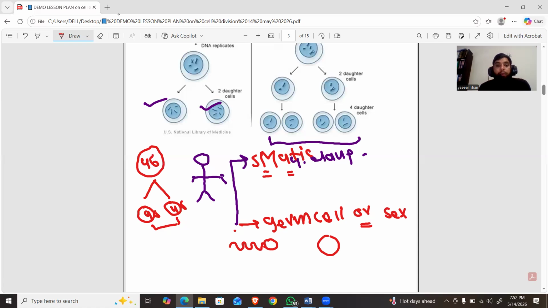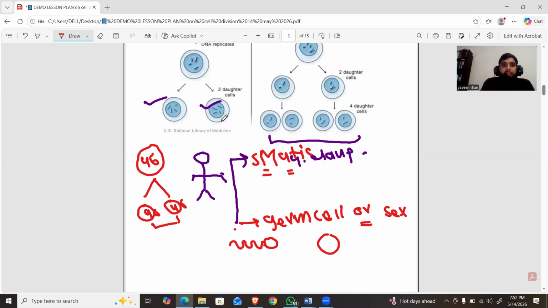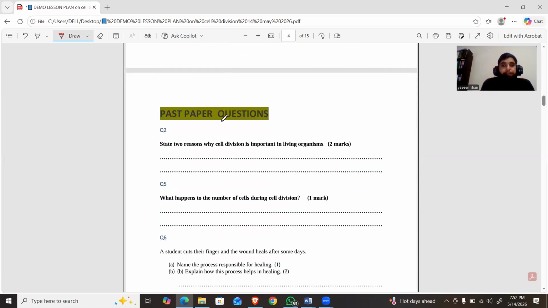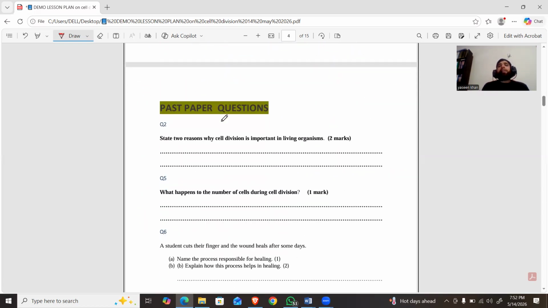Now let's move on to some past paper questions because my teaching approach is exam oriented. My teaching approach is particularly focused on developing critical and analytical thinking skills, conceptual clarity, and exam-oriented preparation. So in order to prepare the students for different external examinations, after each topic, I include past paper questions, exam style questions, the examiner report, as well as the marking scheme.